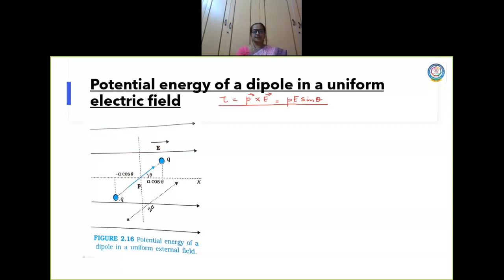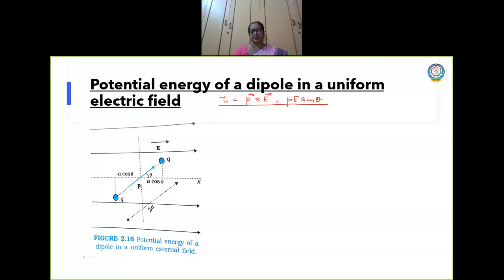With this concept in mind, let us go to this topic, potential energy of a dipole in a uniform electric field. In a uniform electric field, the dipole will experience a torque, it will not experience a force, whose value we have already discussed. Now I am going to find out the potential energy of a dipole.